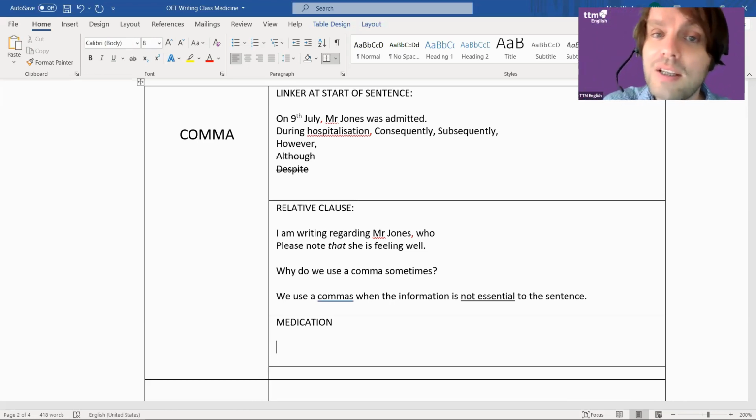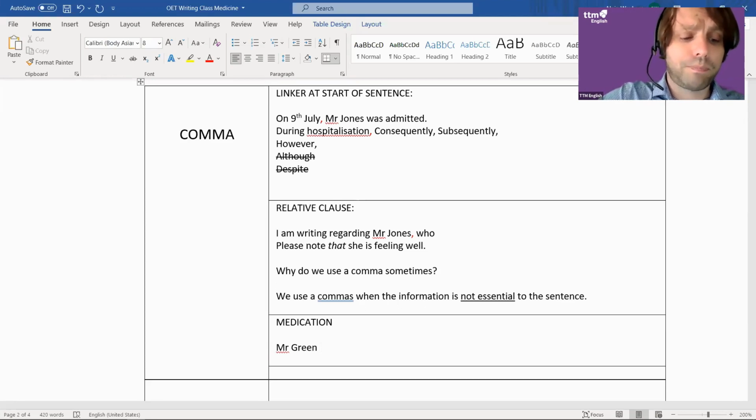So it's linkers at the start of sentences, it's relative clauses, and it's medication. So you get people saying things like this. Mr. Green is taking, right, metformin.